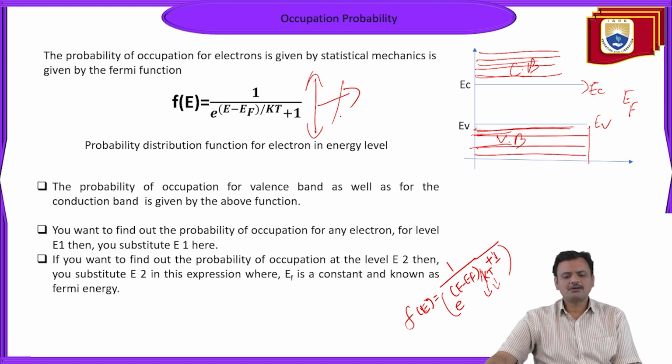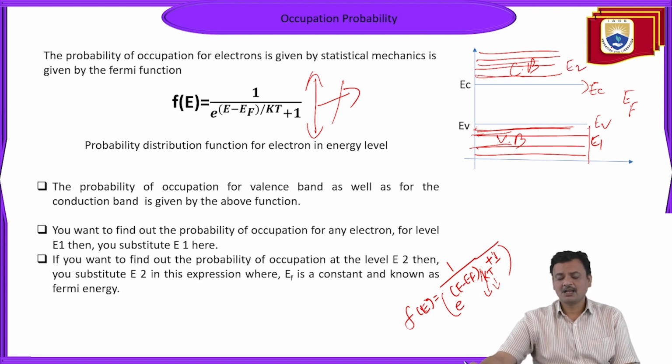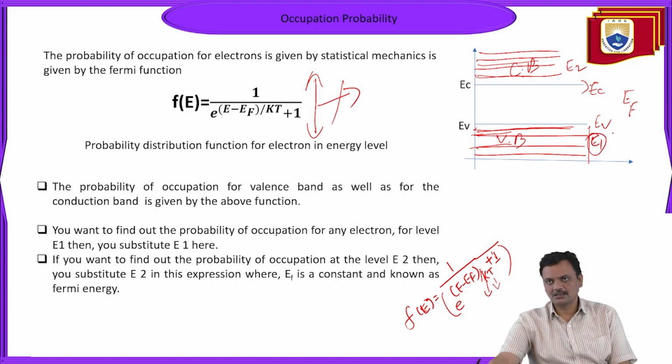So the probability of occupation for the valence band as well as the conduction band is given by the above function. Now let's suppose some energy level E1 in the valence band and some energy level E2 in the conduction band. You want to find the probability of an electron occupying the energy level E1.